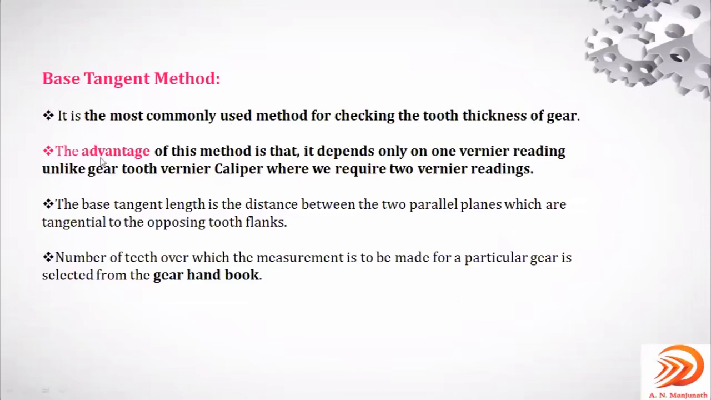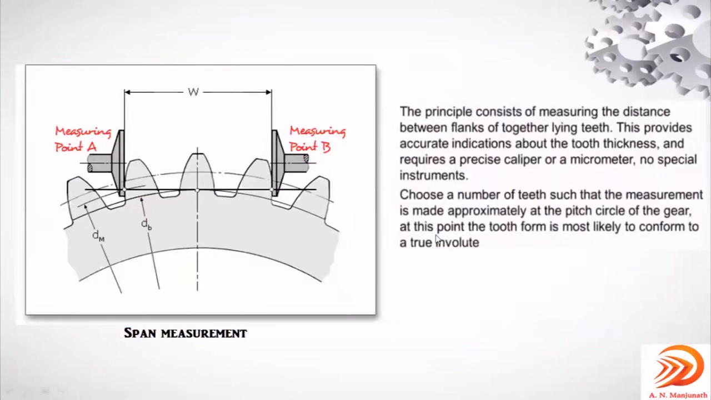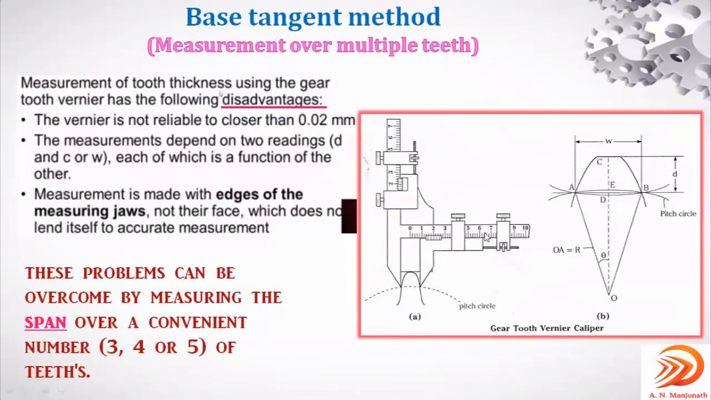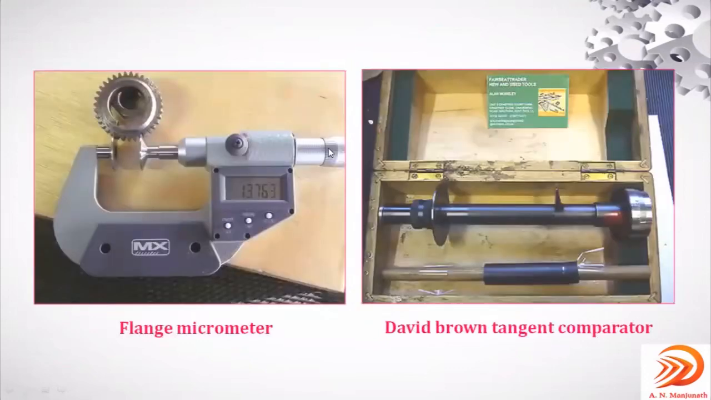The advantage of this base tangent method, as you can observe here, is that it depends only on one vernier reading. Earlier, in this gear tooth vernier caliper, you have to take this reading also, horizontal scale, vertical scale also. You have to read it manually, right? Now here the advantage is that it depends only on one vernier reading. You can observe in this, only one reading is enough.